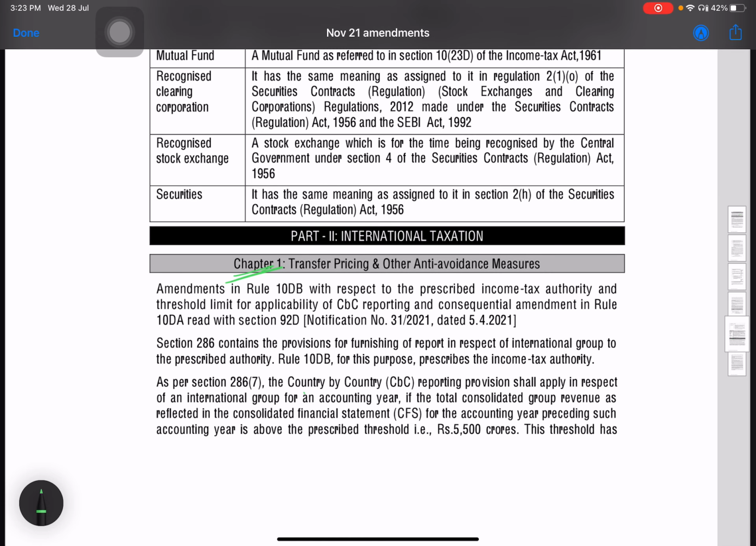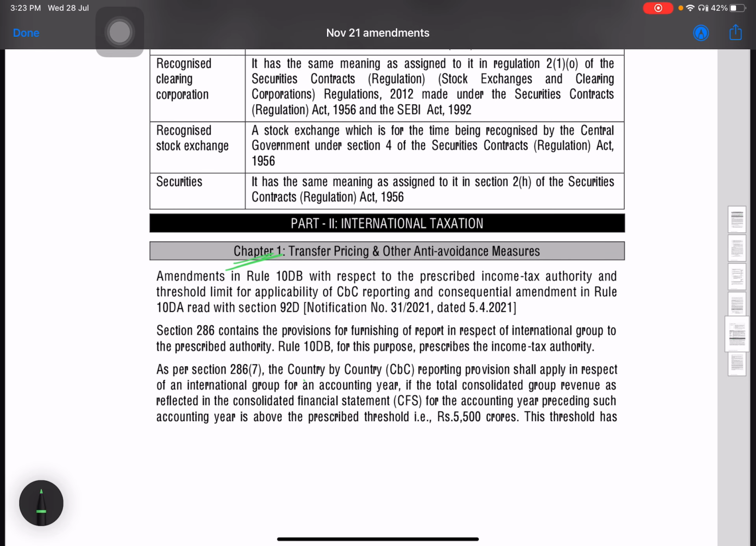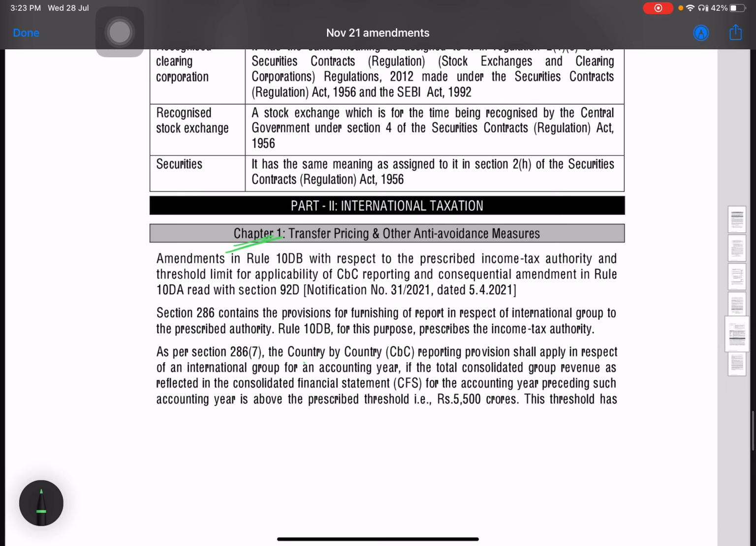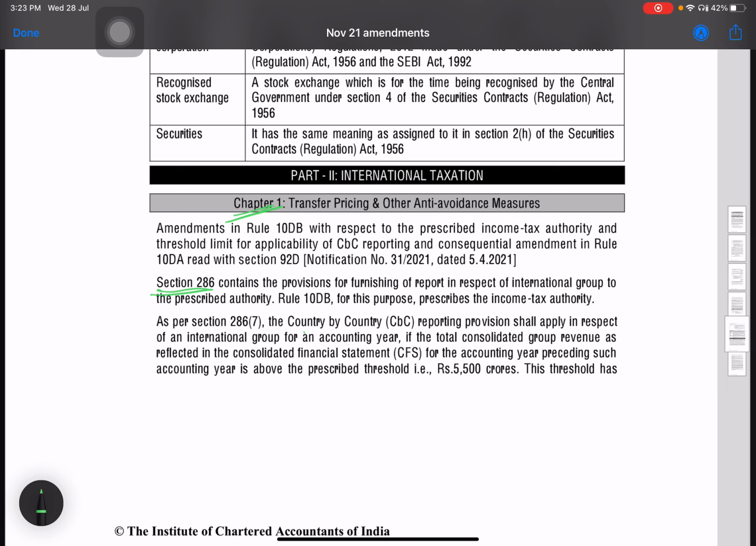So the first amendment is in the transfer pricing chapter. Let's take the amendments one by one. You must have studied section 286, which talks about the country by country reporting provisions. Earlier, the threshold limit for applicability of the CBC reporting provisions was 5500 crores. So, if the whole group's revenue is more than 5500 crores, then CBC reporting provisions would apply to that group and the CBC report would have to be filed.